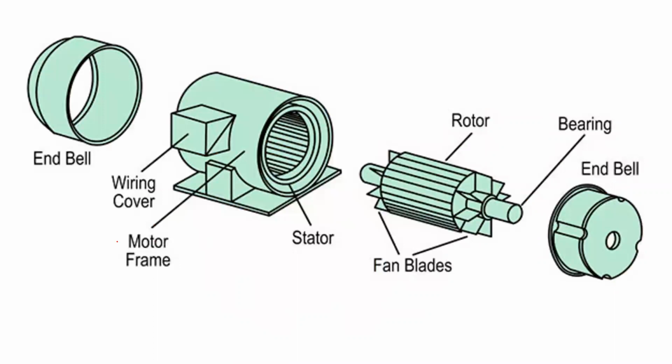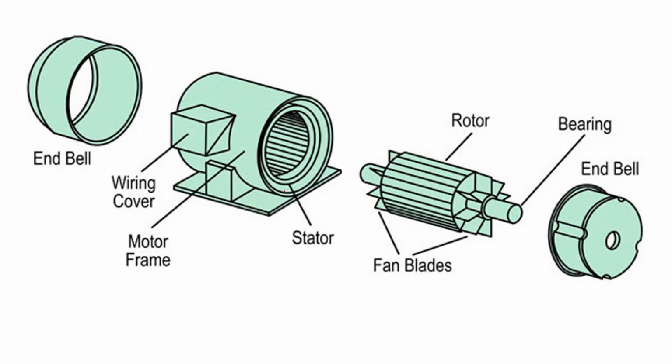Now, this is the assembling of the three-phase induction motor. End rings are there: one end ring is on this side, and the second end ring is on this side. Means end covers are there simply. And these are the rotors. The rotor consists of a number of bars over the periphery of its construction, and some fans, blades, are provided. They are used for the cooling of the motors. Whatever the speed of the motor, the fans are provided on the same shaft, so they blow air over the rotor windings and take out the heat or hot air